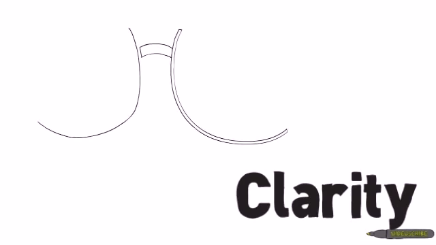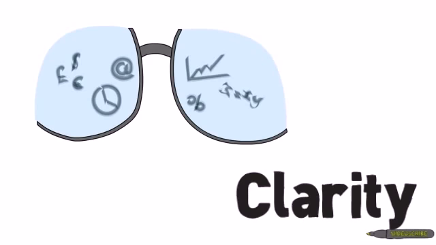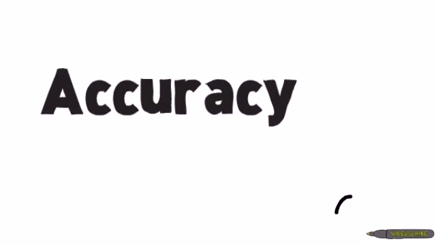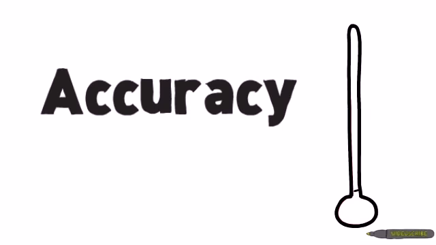Clarity forces the thinking to be explained well so that it is easy to understand. When thinking is easy to follow, it has clarity. Accuracy makes sure that all information is correct and free from error. If the thinking is reliable, then it has accuracy.